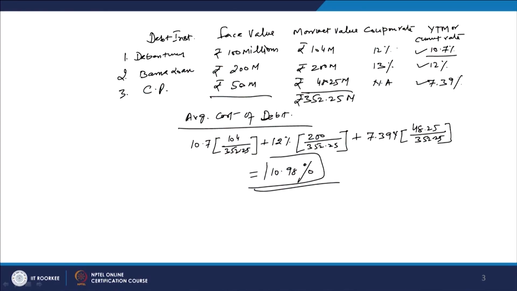The average cost of capital works out on all the debt instruments, both long term and short term: for example, 10.7%, 12% and then 7.39%. The average works out as 10.98%. This is the average cost of the total debt we are raising from different sources, both long term and short term.